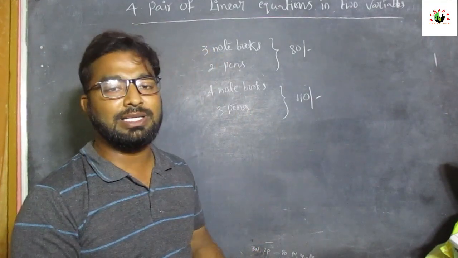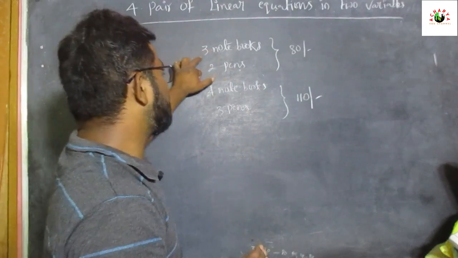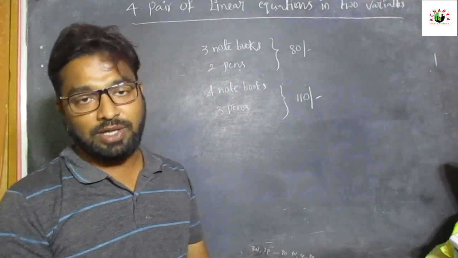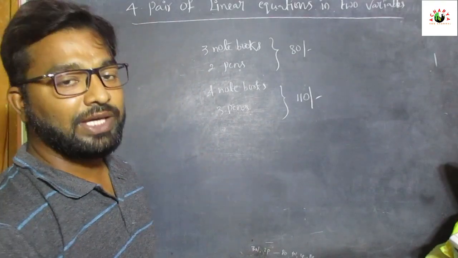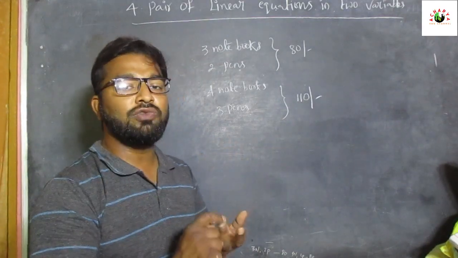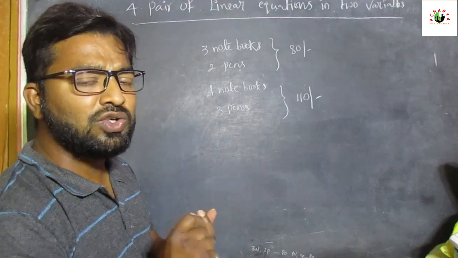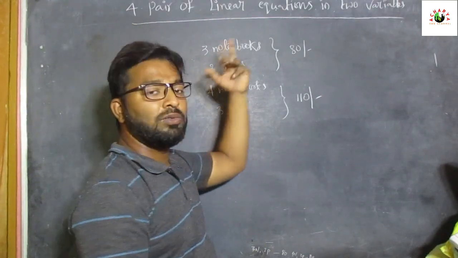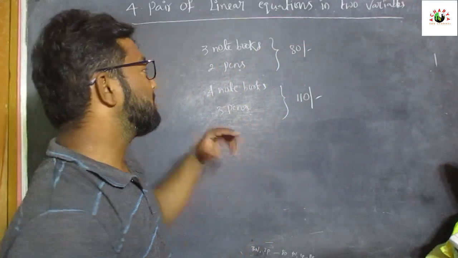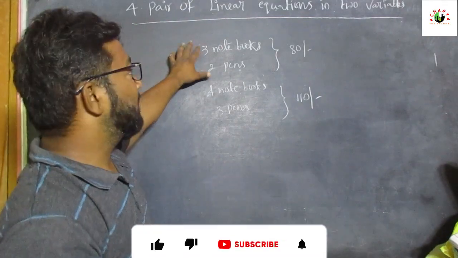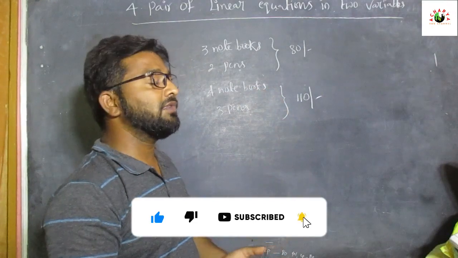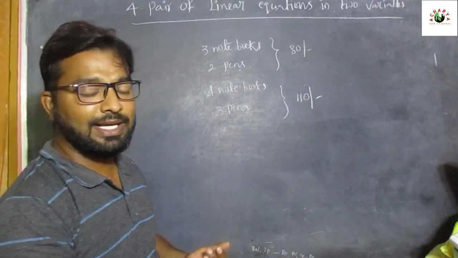From these unknown quantities, we can take the cost of one notebook is equal to x, the cost of one pen is equal to y. So by using x and y variables, here we are using two variables. Why are we using two variables here? For notebooks x, for pens y. In this situation we are using two variables, so by using these two variables, we can find the value of x and y.